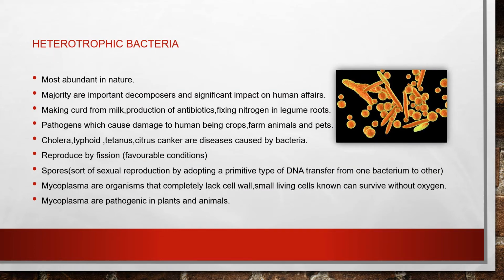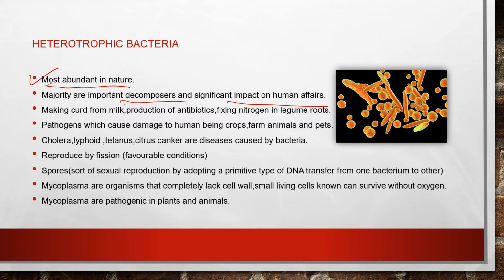Now comes the second category. In eubacteria we have heterotrophic bacteria. Heterotrophic bacteria are the most abundant in nature. The majority of this type of bacteria are decomposers, and they have significant importance in human affairs.